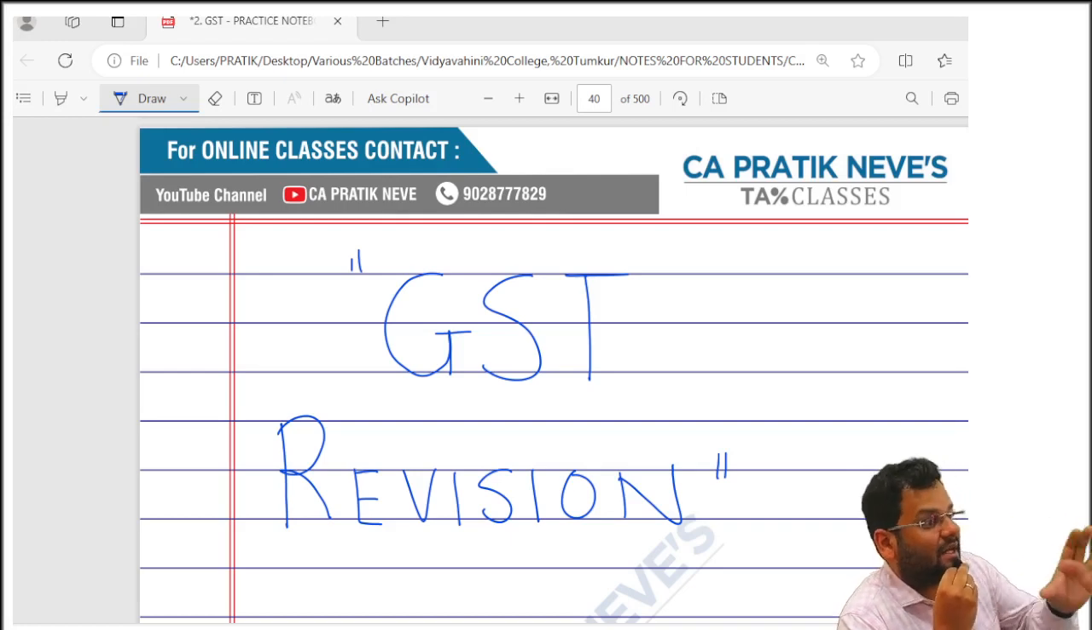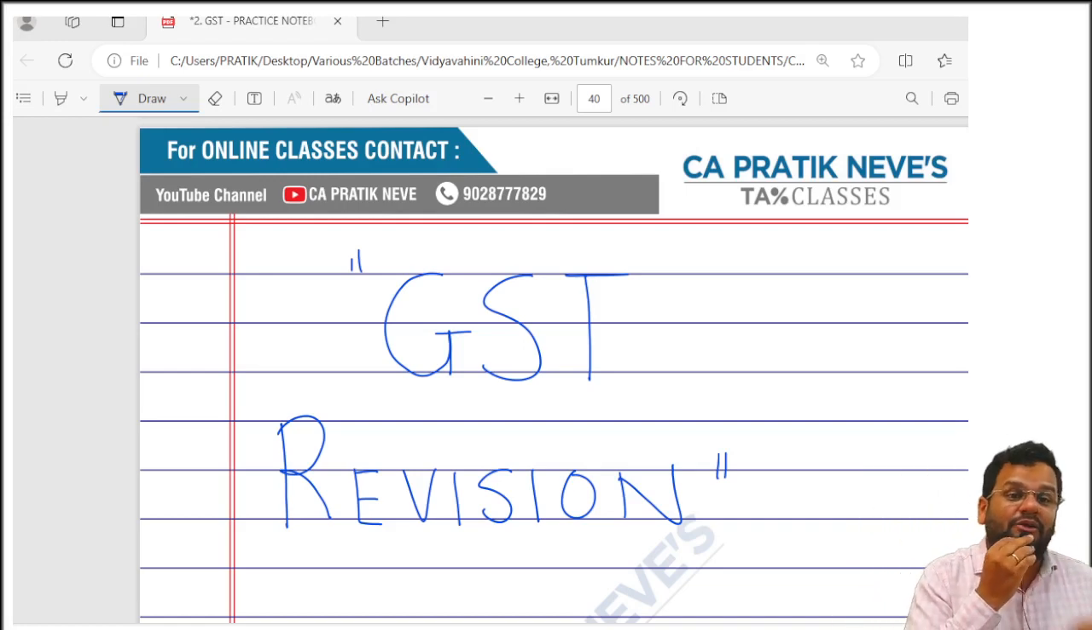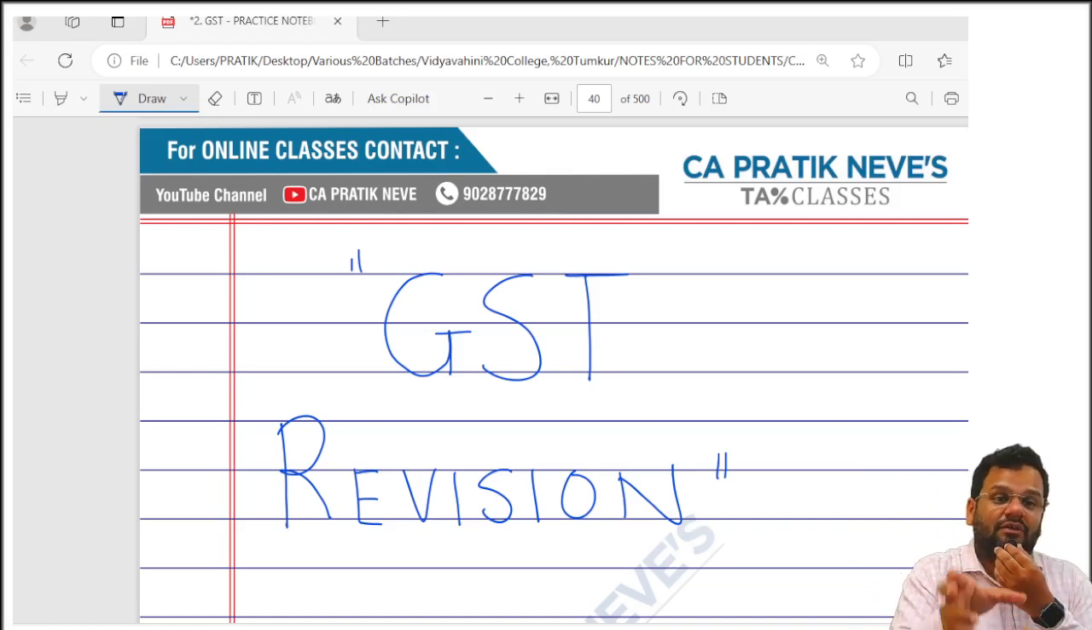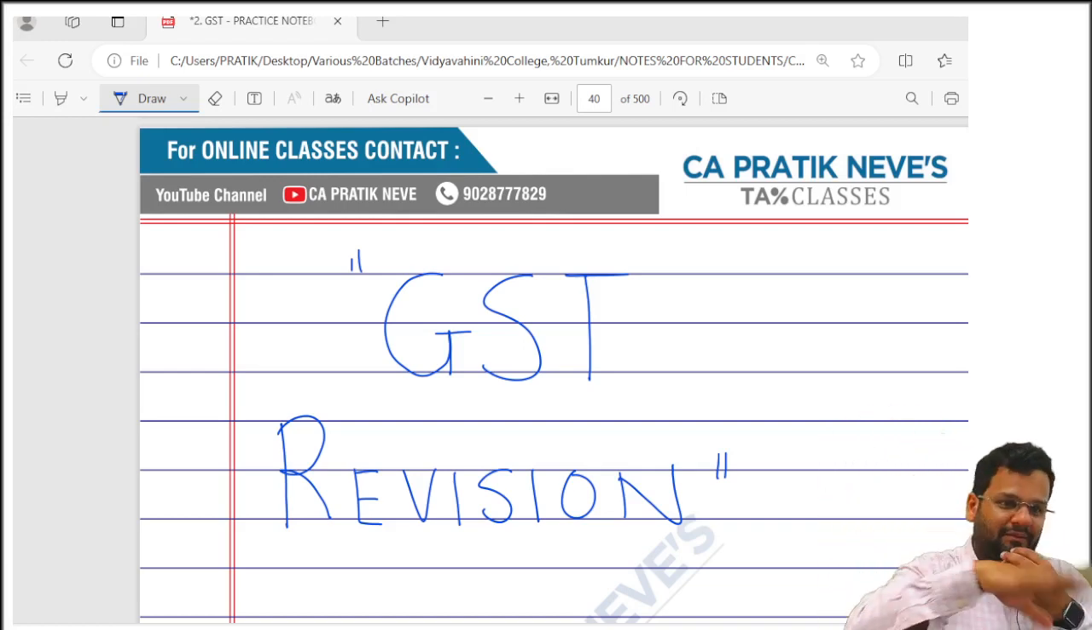GST rate is decided as per notification. The value will be computed as per section 15. On that value the GST rate will be applied.